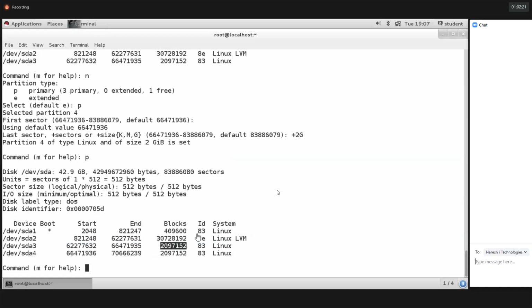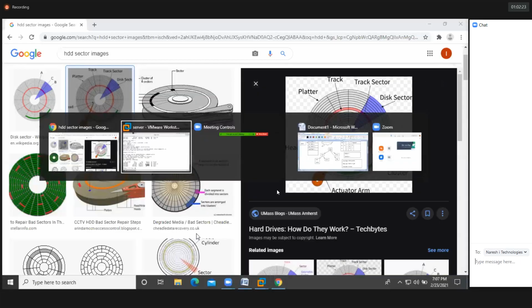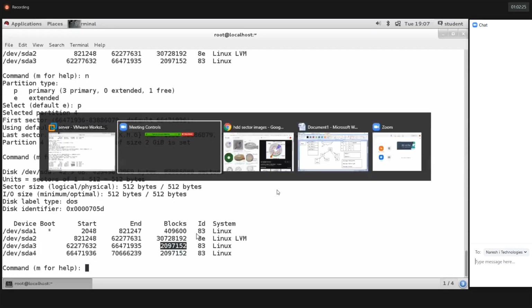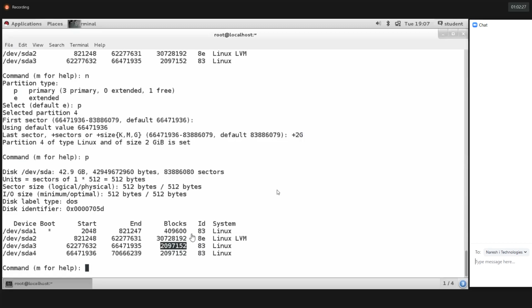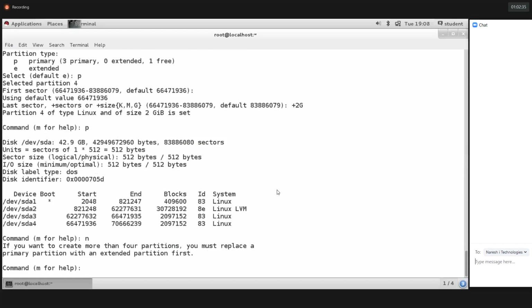How much remaining space will we have, guys? 6GB of space. So we still have 6GB of space. Now again I'm trying to create a new partition. Let's see here. I'm unable to create it because we created 4 primary partitions. We are unable to create more than 4 primary partitions even if we have the space.